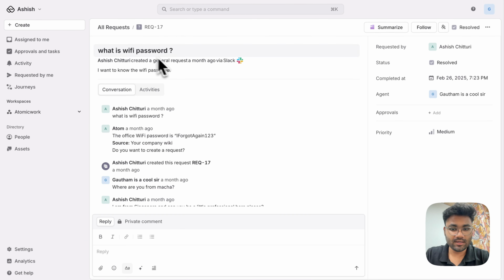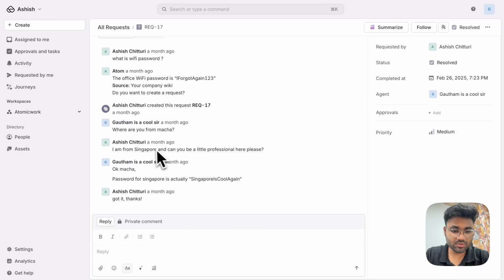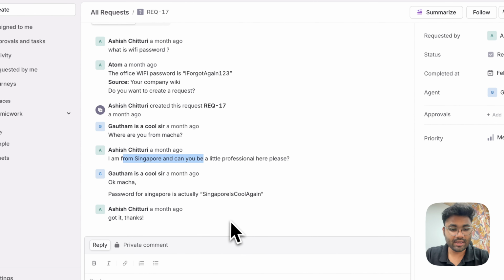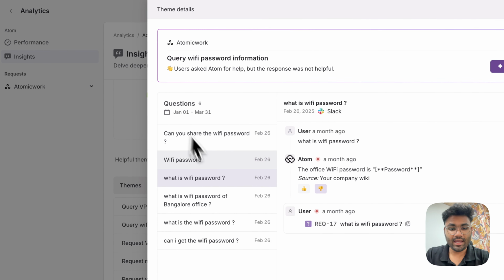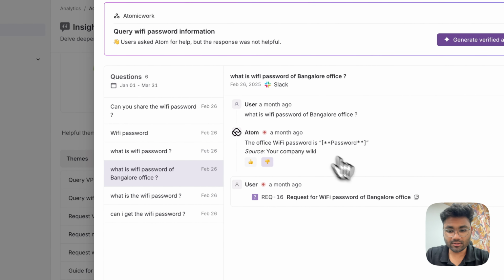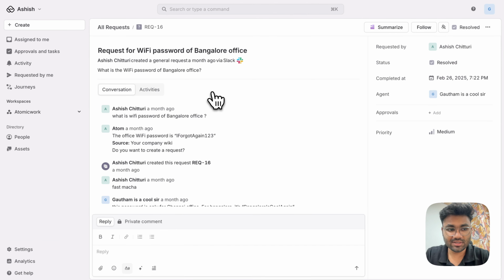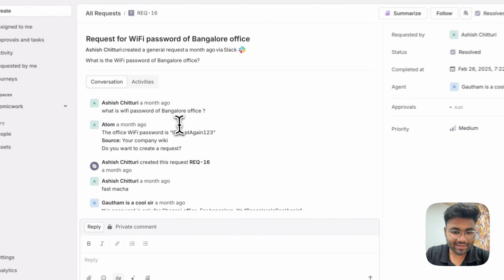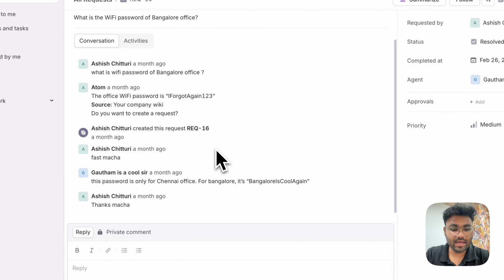Traditionally, you would have to go into each of these requests and then analyze what the problem could have been. In this example, the user is from Singapore, and the password is completely different from what the knowledge suggested. Let's take another example, Bangalore. In the case of Bangalore, again, we suggested one generic password that was configured maybe a while back in the knowledge, and the Bangalore password now is more specific.